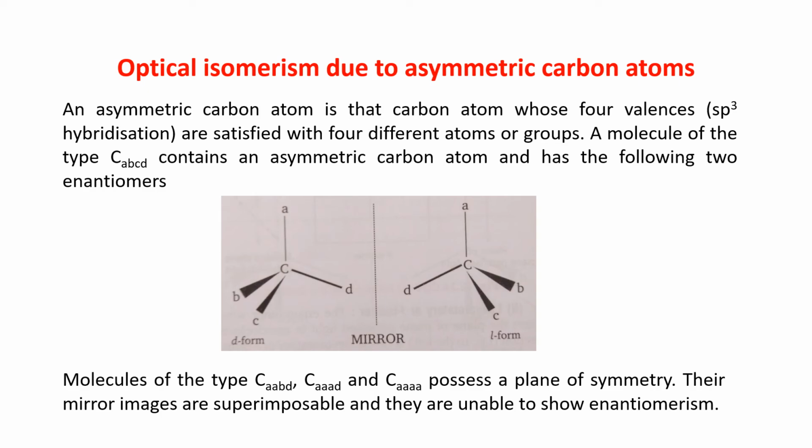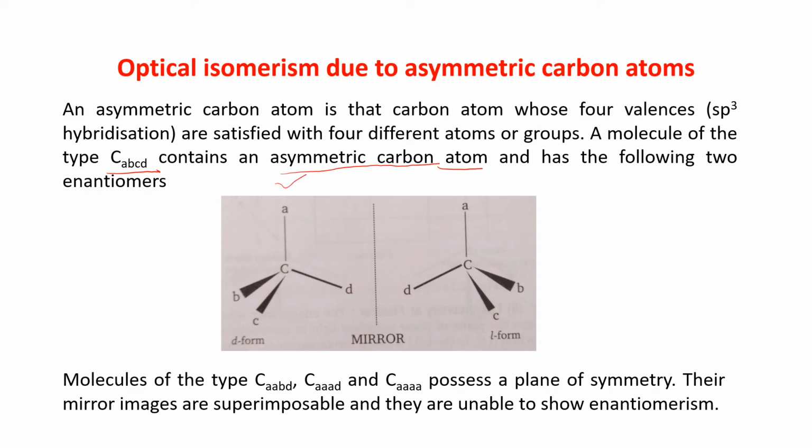Asymmetric carbon atom means the carbon atom whose all the valencies are satisfied with different atoms or groups. A molecule of the type carbon ABCD, that means its 4 valencies are satisfied with A, B, C and D type, contains an asymmetric carbon atom and has the following 2 enantiomers.